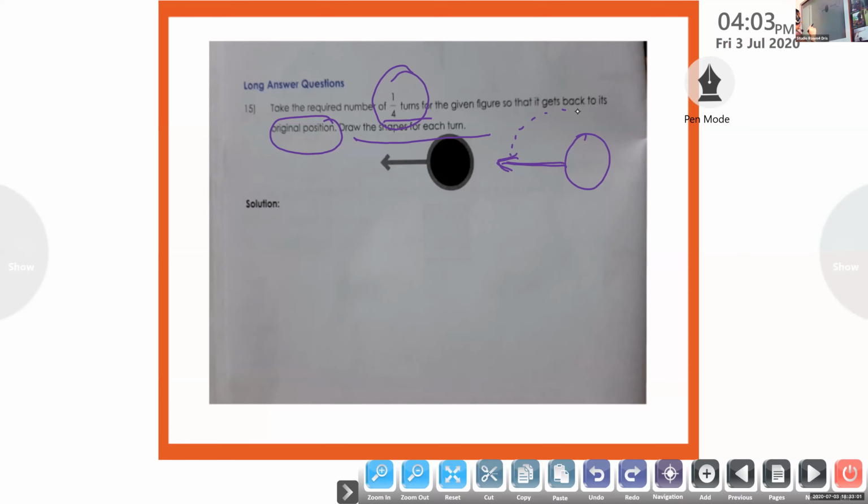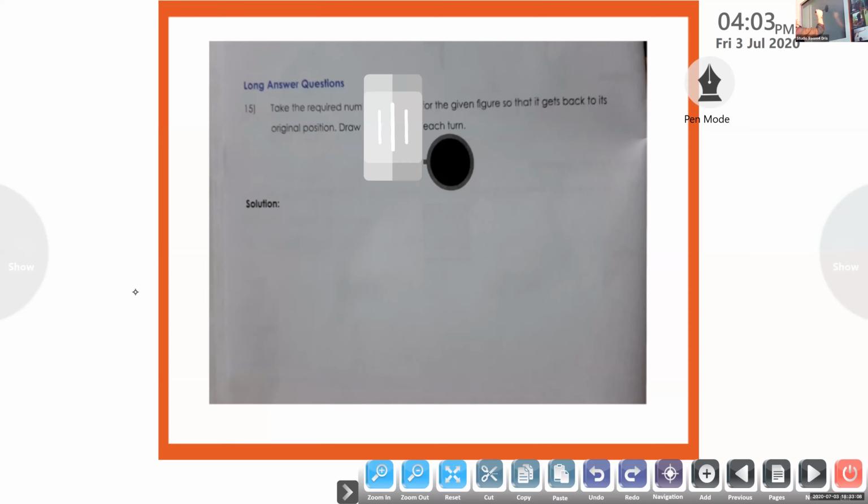Okay. So all the children, you can draw first 1 by 4 turn. First 1 by 4 turn, this arrow will be on top. So first, you can draw the circle and draw the solution. That means the answer. So after 1 by 4 turn, where is the arrow pointing? Upward direction.